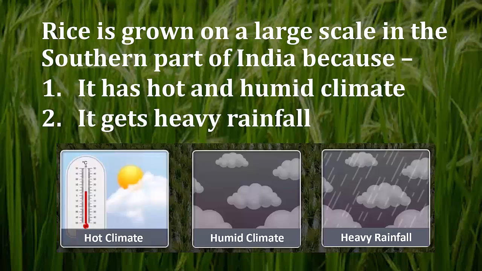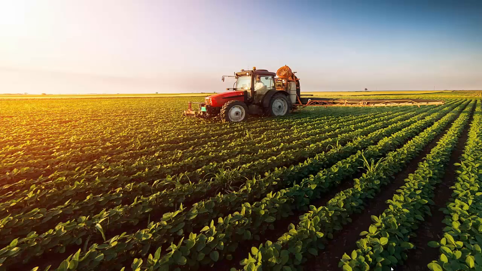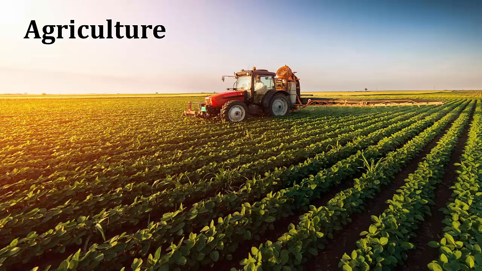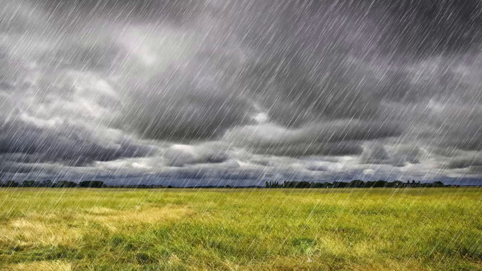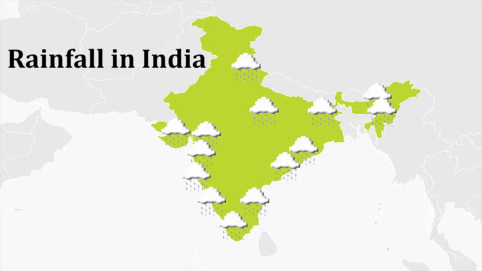It gets heavy rainfall. Now students, agriculture is the main occupation in all parts of our country. It is mainly dependent on rainfall. The rainfall received in all regions is not the same. Some regions receive high rainfall, some receive moderate rain, and some regions receive low rainfall.